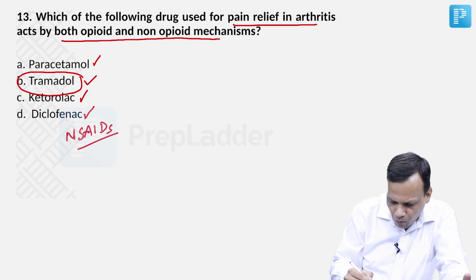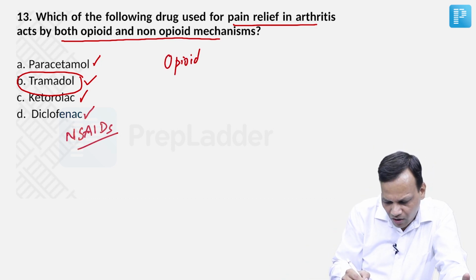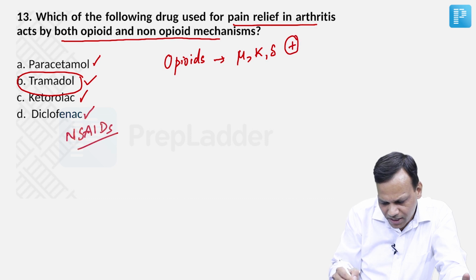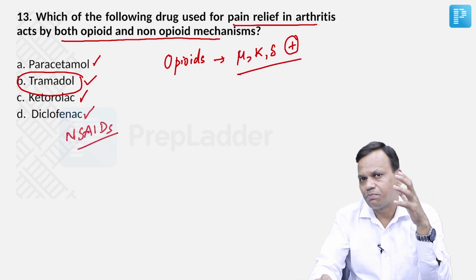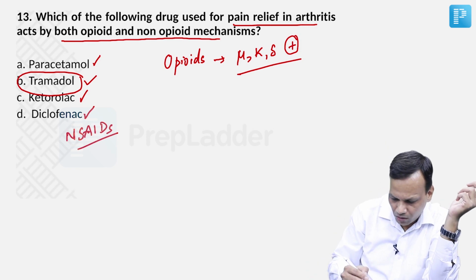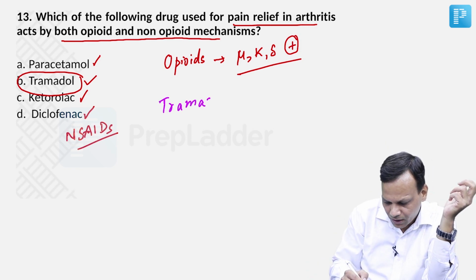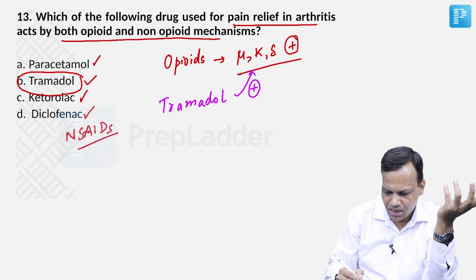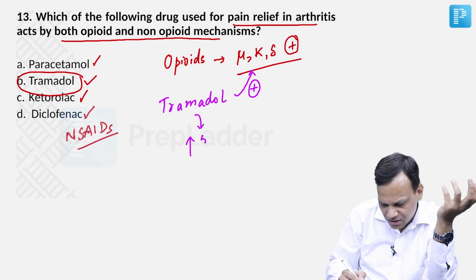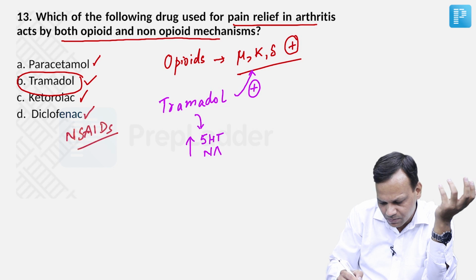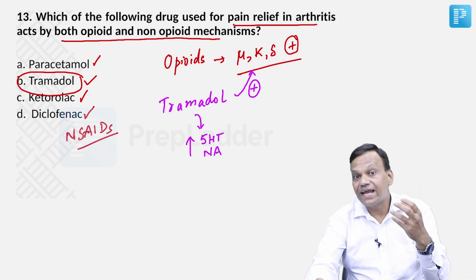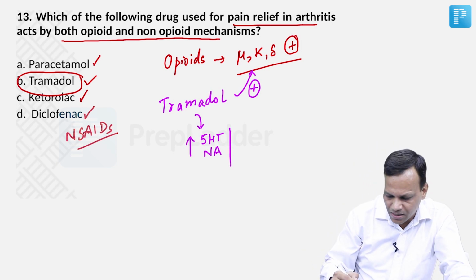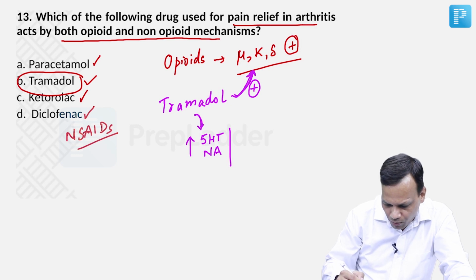But if you see, most of the opioids like morphine, heroin, pethidine, they act on mu, kappa and delta receptors. They stimulate these opioid receptors, and they cause powerful analgesia. But tramadol has a dual mechanism. It not only stimulates the opioid receptors and causes analgesia like all opioids, in addition, it also causes increase in serotonin and noradrenaline in the spinal cord. Remember, serotonin and noradrenaline act like analgesic substances, so they contribute to the analgesic mechanism. So tramadol has two mechanisms: opioid mediated and non-opioid.